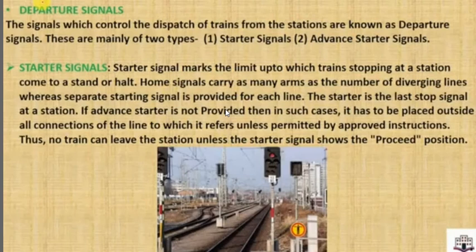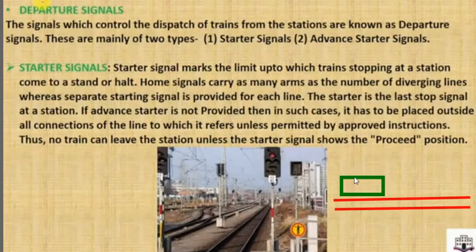See, the name again indicates itself. Departure means when the train dispatches from the platform or from the station. The signals which control the dispatch of the train from the station are known as departure signals. There are two types of departure signal. First is the starter, second is the advance starter signal.